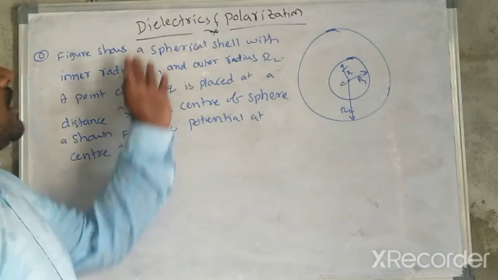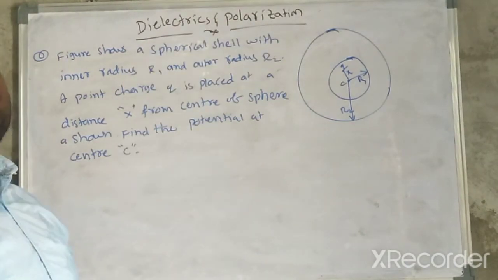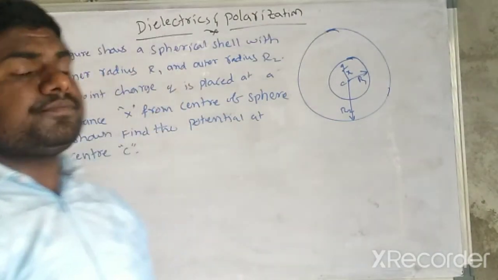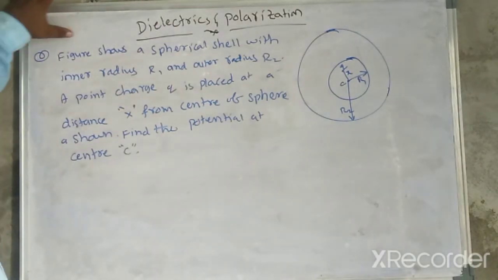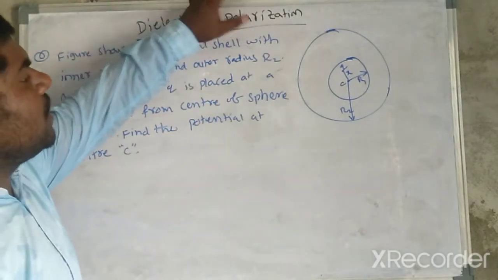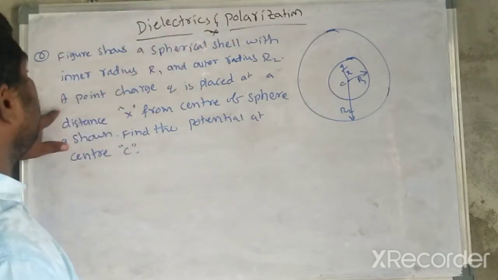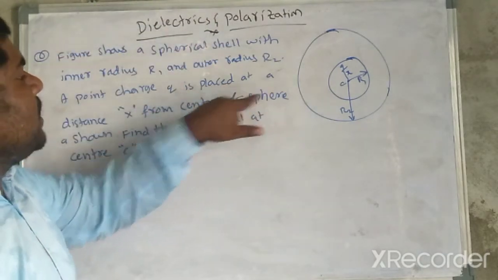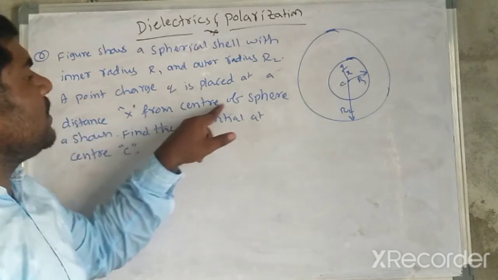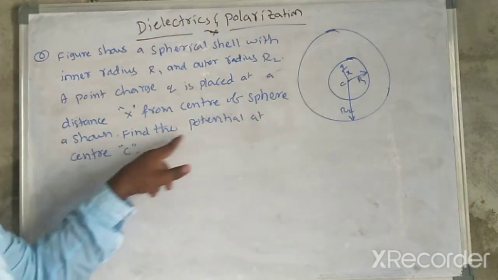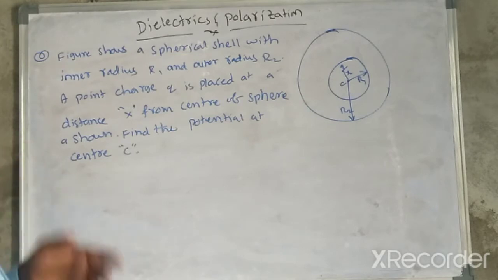So based on the concepts of dielectrics and polarization, we are going to discuss numerical problems. First problem: the figure shows a spherical shell with inner radius r1 and outer radius r2. A point charge q is placed at a distance x from the center of the sphere, as shown. Find the potential at center C.